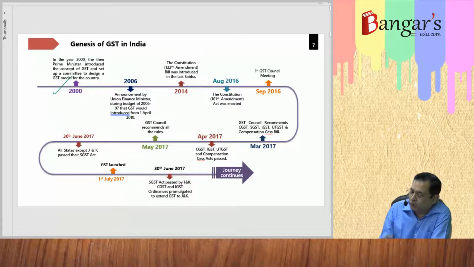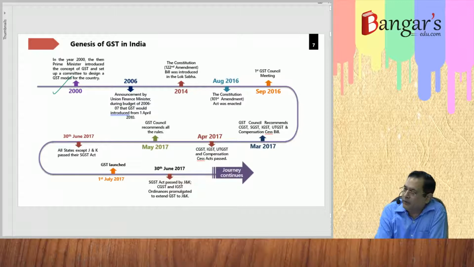Then in 2006, the then Union Finance Minister, during the budget speech 2006-7, said that the GST would be introduced from 1st April 2010. The Union Finance Minister was Mr. P. Chidambaram at that time, and look how the time changes. So in 2006, he brought the concept of GST and said that it must be rolled out with effect from 1st April 2010.